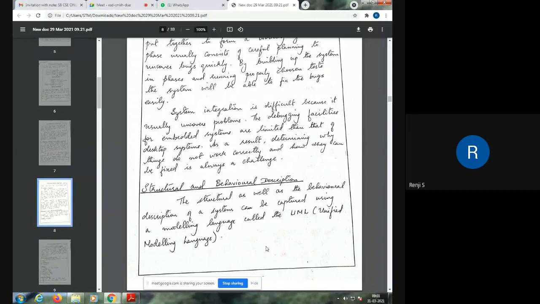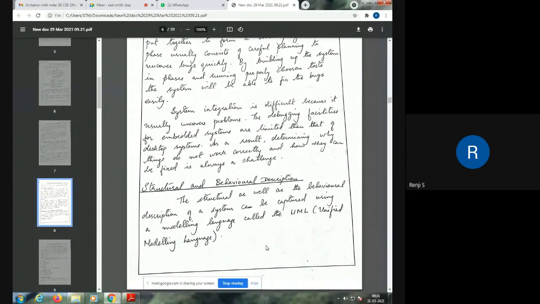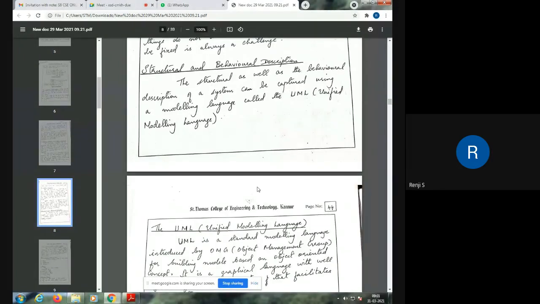Okay, so to describe the structure as well as the behavior of the system, we need a uniform mechanism, and so a standard language has been developed for describing the structure as well as the behavior of the system. This is called Unified Modeling Language, or UML. I think you have studied it in third semester, that in detail about UML, the various diagrams in UML, etc., has been covered in fourth semester object-oriented programming, I think so. Isn't it?